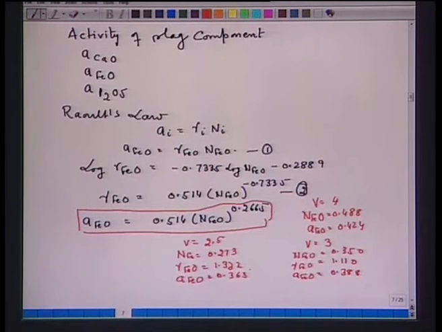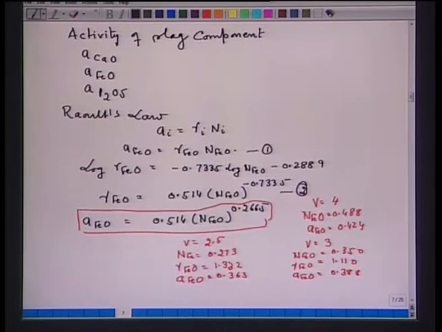Now, what does this calculation mean? This calculation means that in a CaO SiO2 system, if the basicity of the slag, as defined by weight percent CaO upon weight percent SiO2, increases, then gamma FeO decreases, and the activity of FeO increases.